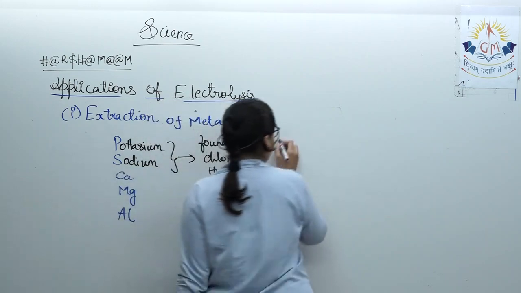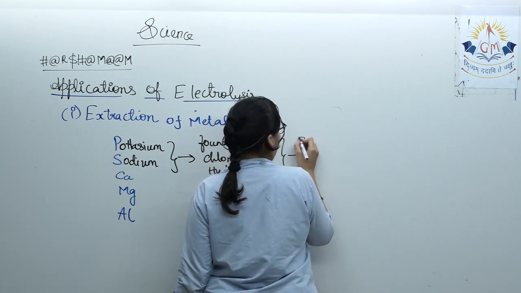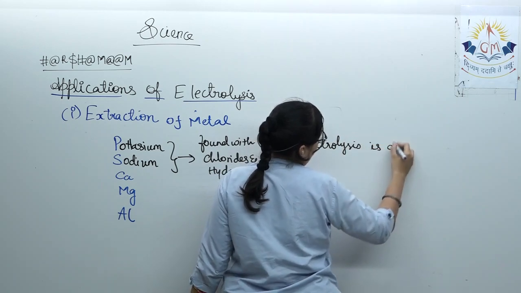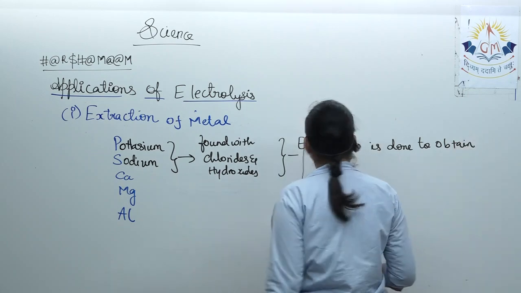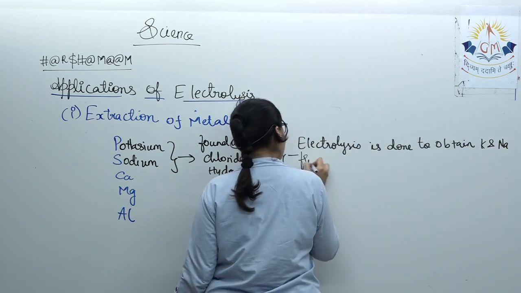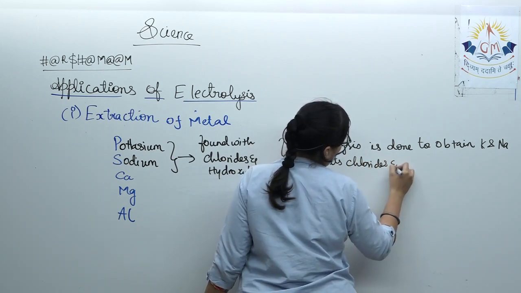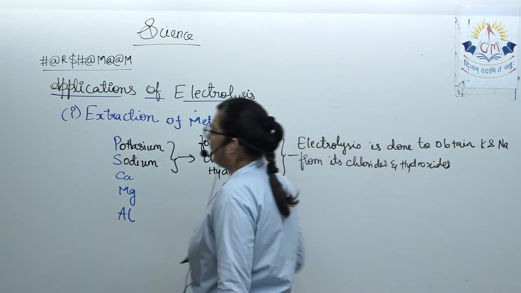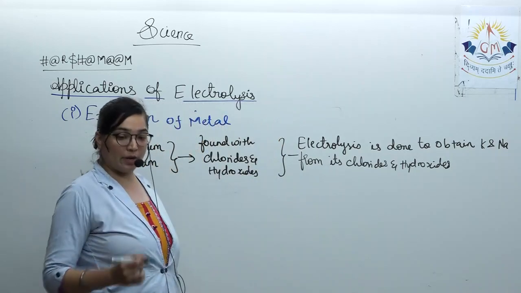So their electrolysis is done to obtain potassium and sodium from their chlorides and hydroxides. Coming to the next, calcium and magnesium. They are obtained from their respective chlorides.